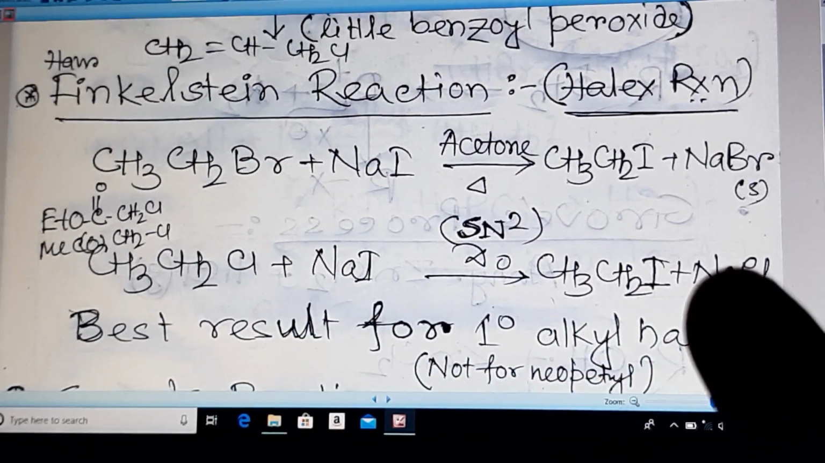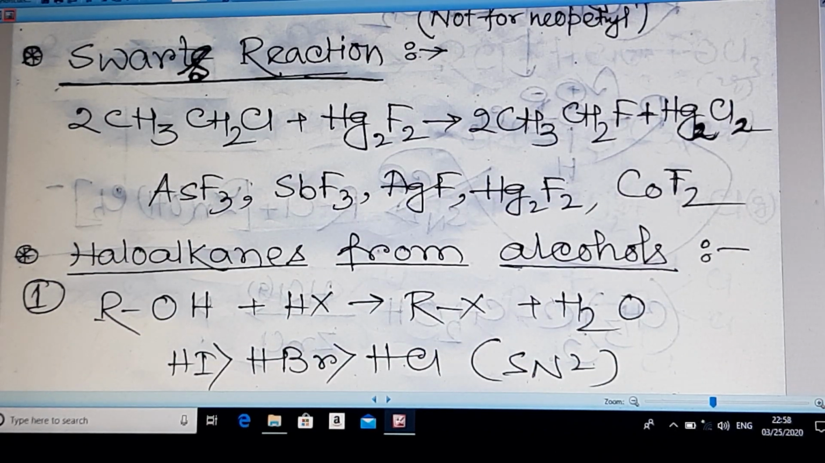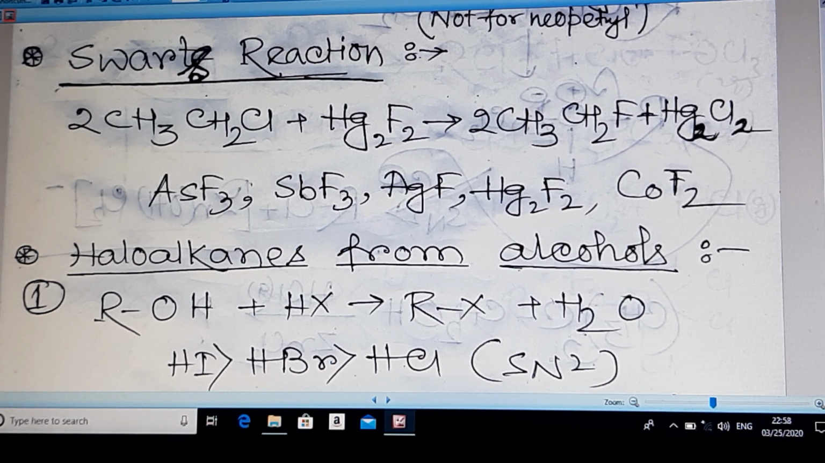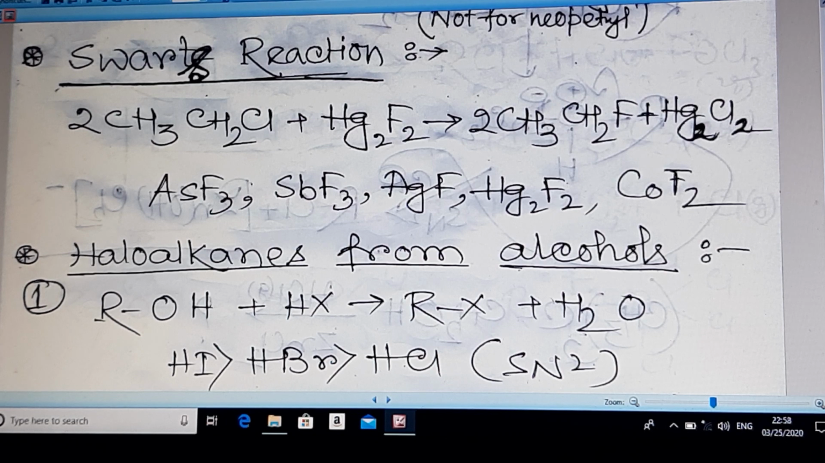Let us move to the next reaction, the Swarts reaction. You will see very few reactions where fluoroalkanes can be prepared. This is a very rare reaction. These types of reactions are very rare where fluoroalkanes are produced, because I have already told you that the reactivity of fluorine-containing compounds is totally different from other halogen-containing compounds. That is why these types of reactions are rare.